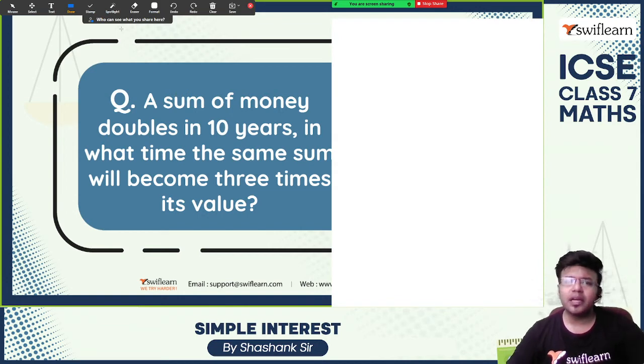A sum of money doubles in 10 years. Let x be the money. It doubles in 10 years, which means the interest will also be x only.